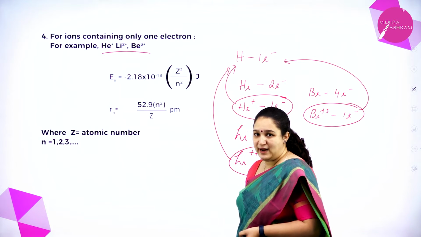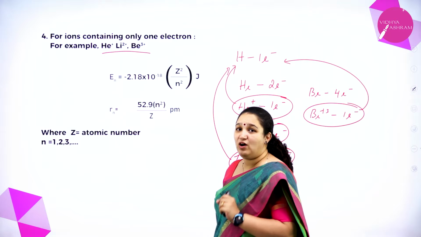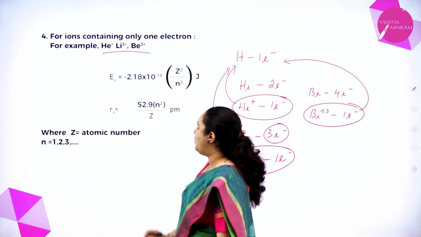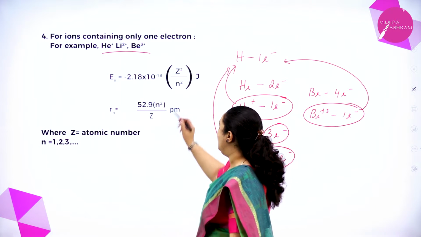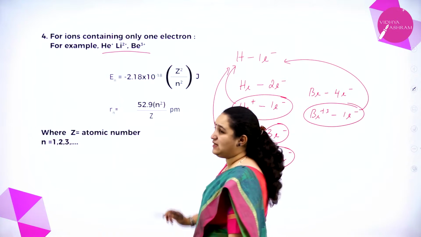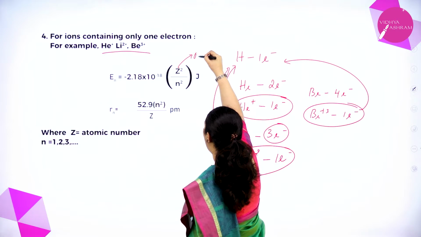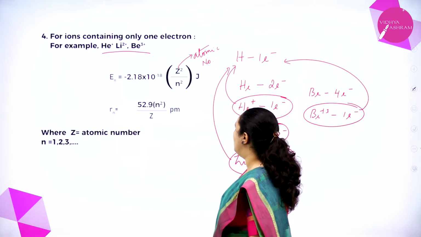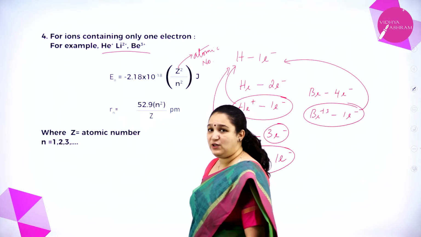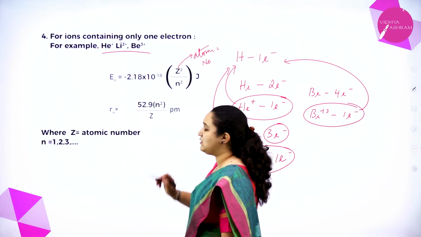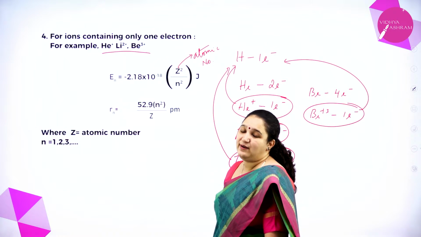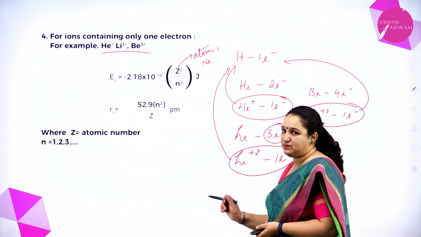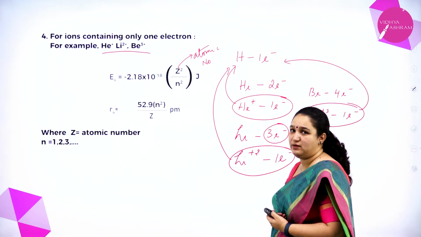For ions containing only 1 electron, just like hydrogen atom, the energy of the stationary state can be given as En is equal to minus 2.18 into 10 power minus 18 into Z square by N square. What is Z? Z is the atomic number. And radius can be given as 52.9 N square by Z. Again, Z is the atomic number. So that is about some of the expressions which we have got from Bohr's theory.